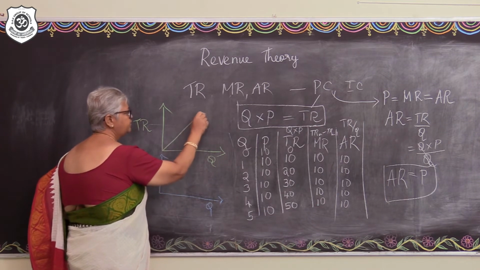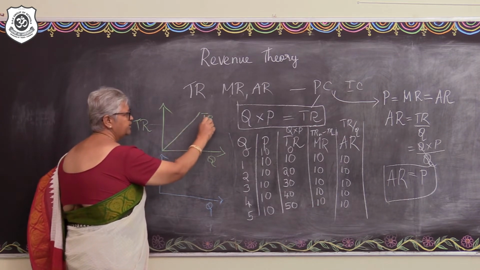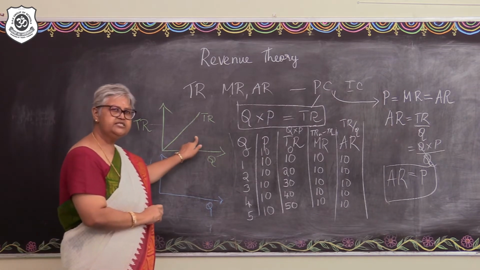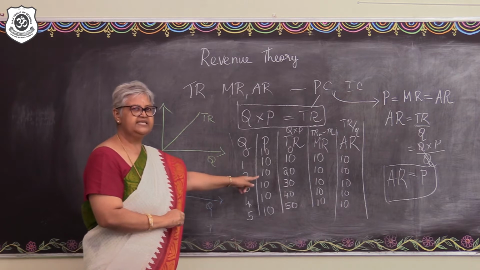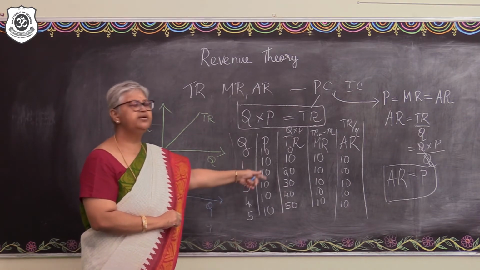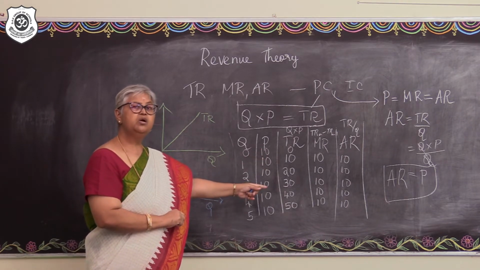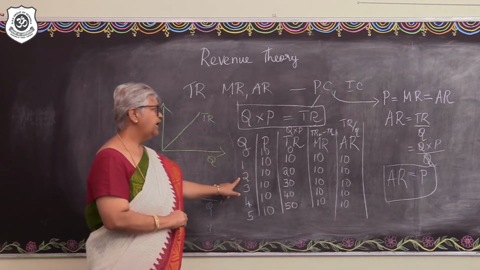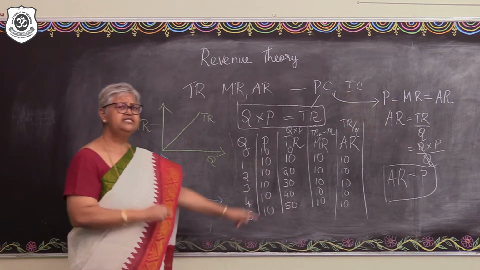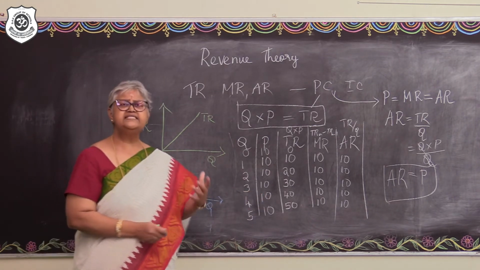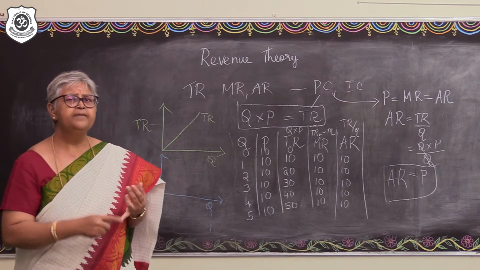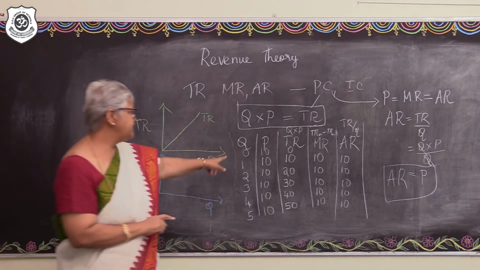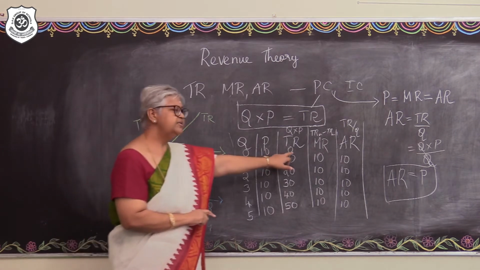So this could be the total revenue curve, indicating that it is increasing at a constant rate due to the fixity of the prices. At fixed prices, the total revenue increases at a constant rate. And there is a direct relationship between the output and the total revenue. Right? So there are some points that we can observe here. Number one, when there is no output, the total revenue is nil. At zero level of output, the total revenue is nil.